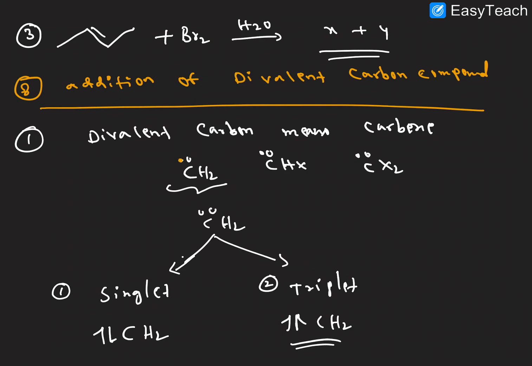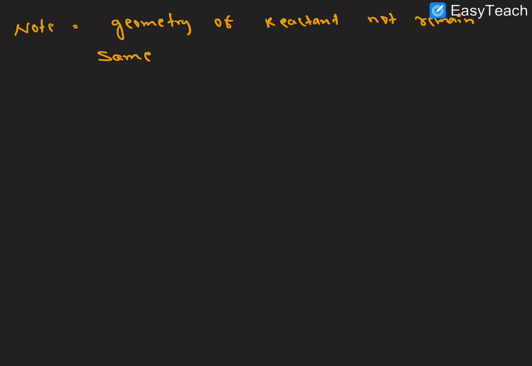So note this point here: the geometry of the reactant does not remain the same. Right. Now we have discussed this, carbene is completed. What about halo carbene? So we'll discuss this now. Right. So next one, second one, carbene.